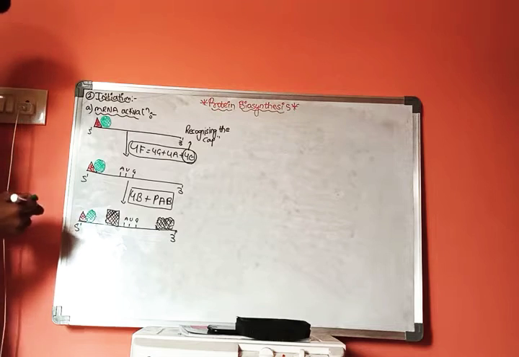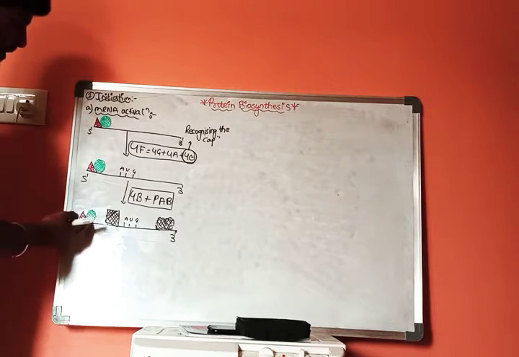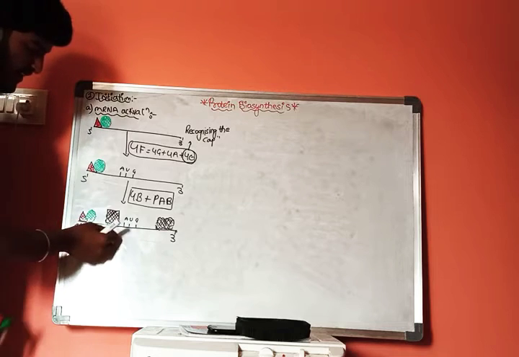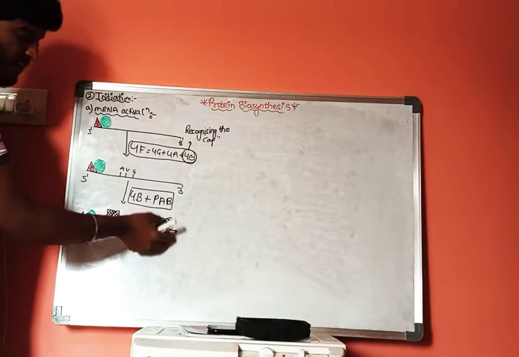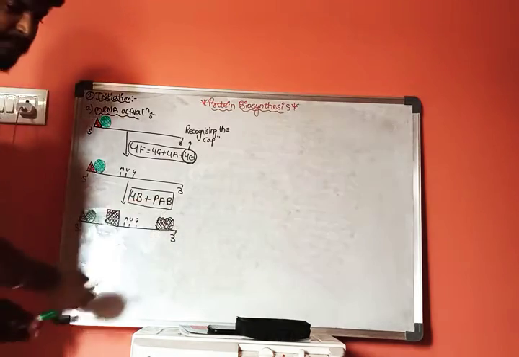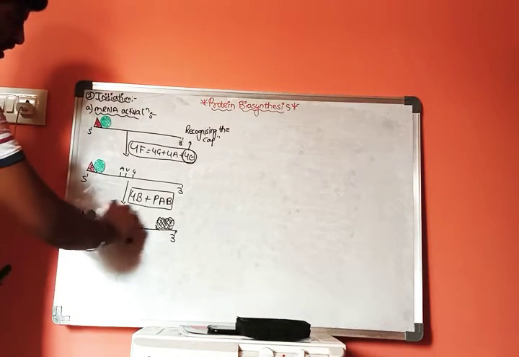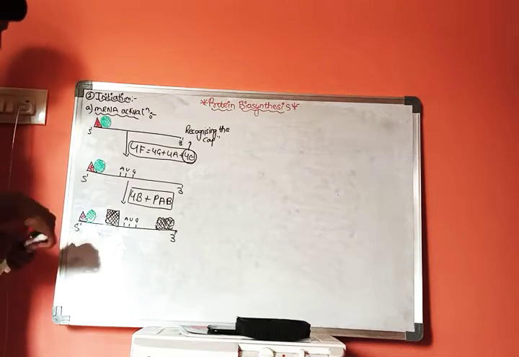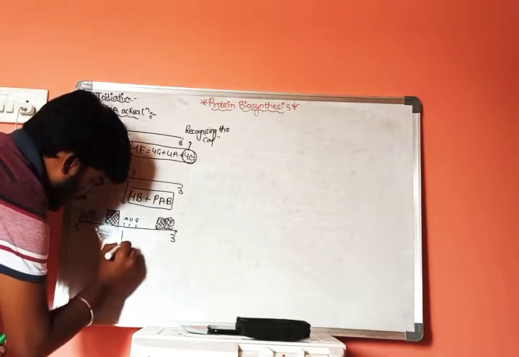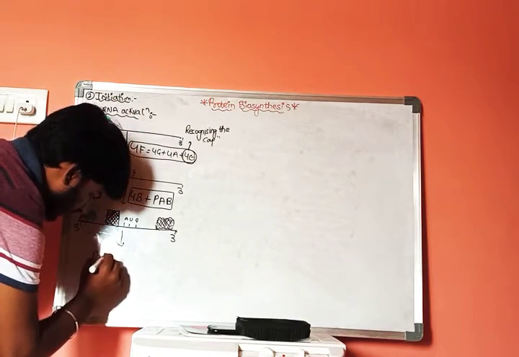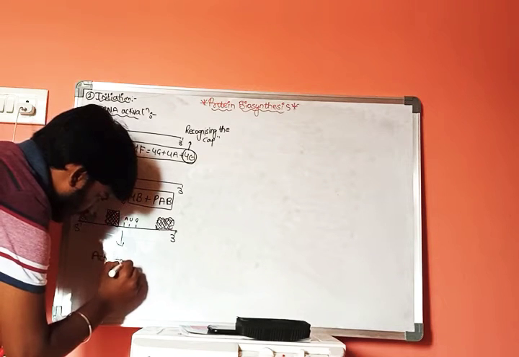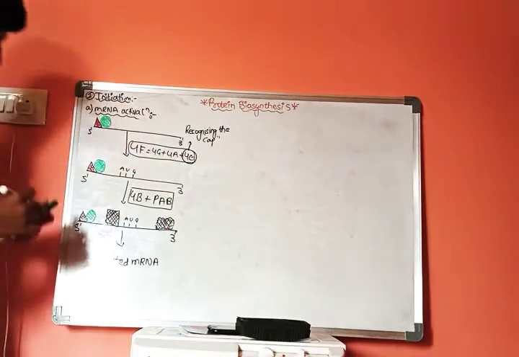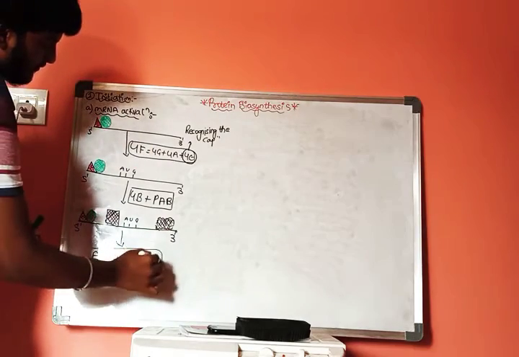This is the 7-methyl guanosine triphosphate, the 4F protein, the 4B protein, and the poly A binding protein. Whenever all these proteins get bound to the mRNA, this entire structure is called activated mRNA.